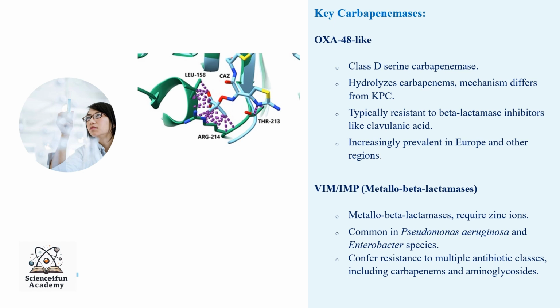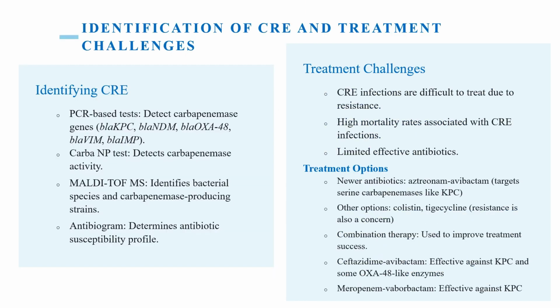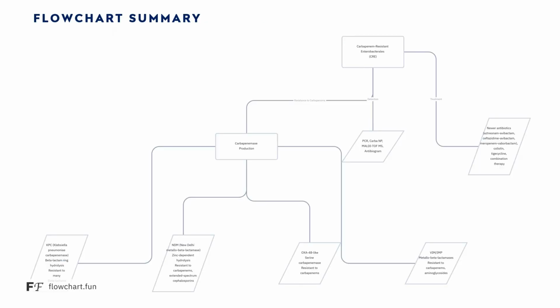NDM, New Delhi metallo-beta-lactamase. Characterized by its requirement for zinc to inactivate carbapenems, NDM has a high capacity for horizontal gene transfer, raising the risk of widespread resistance. OXA-48-like. This class of serine carbapenemase also hydrolyzes carbapenems but remains resistant to many beta-lactamase inhibitors, showing a growing prevalence, particularly in Europe. VIM and IMP.